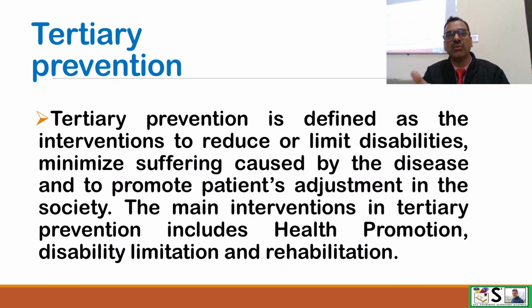Rehabilitation may be in the form of physical rehabilitation, where we can provide him some prosthesis, and social rehabilitation and vocational rehabilitation, so that he can earn money for himself or his family. In this way, we try to rehabilitate the client in the community.